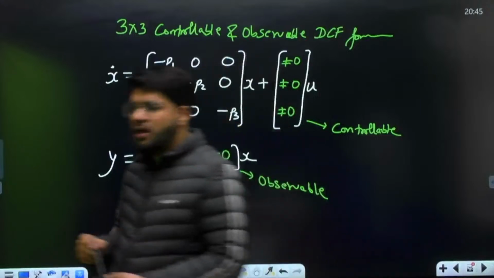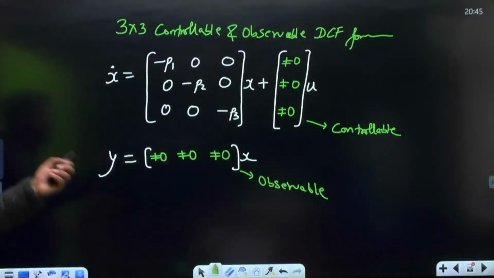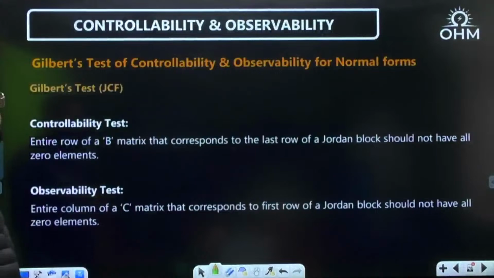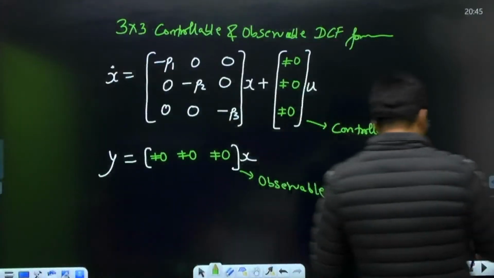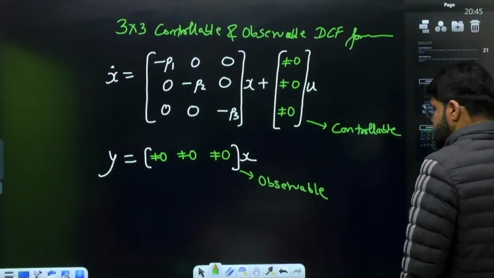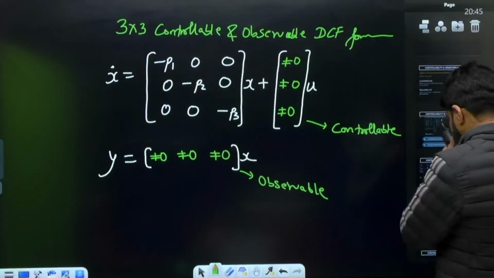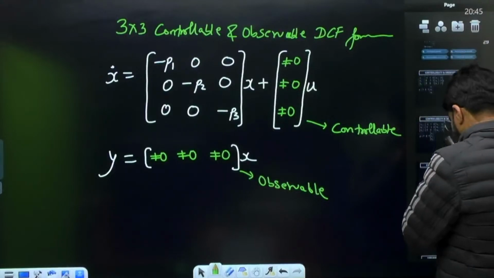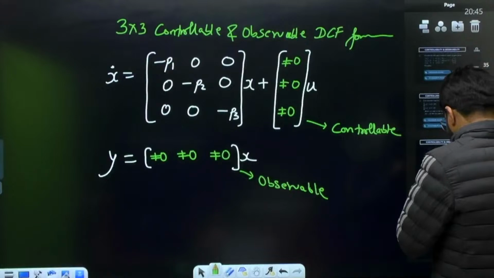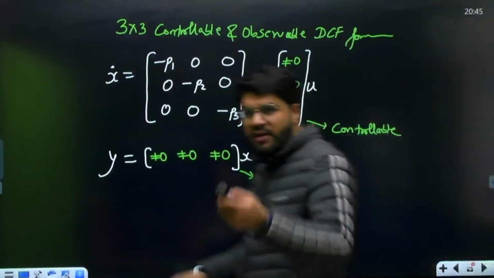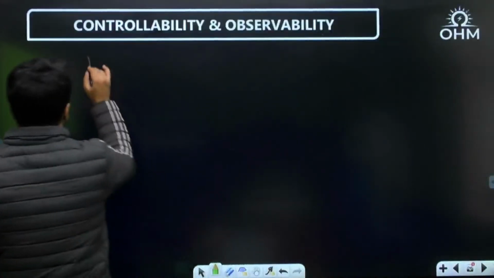Now the questions will more or less become a visual question for you. I will show you how. Have a look into this question. I'll take another question on DCF. I have a 2 cross 2 question. No problem, I will write down another question for you.